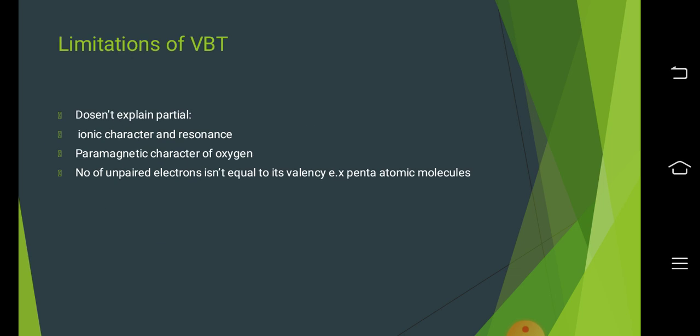The limitations of valence bond theory are that it doesn't explain the ionic character or the resonance. It cannot explain the paramagnetic character of oxygen. The number of unpaired electrons is not equal to valency in certain molecules like pentaatomic molecules.